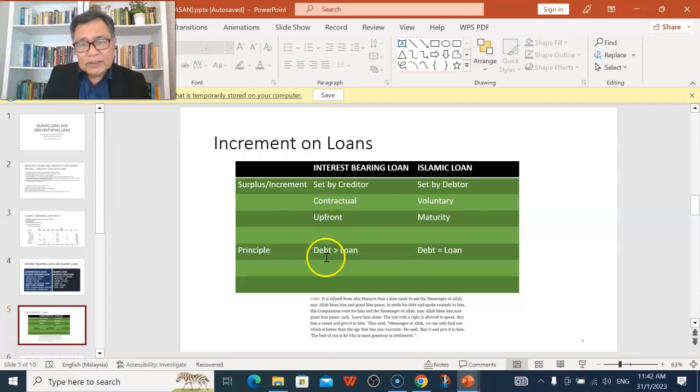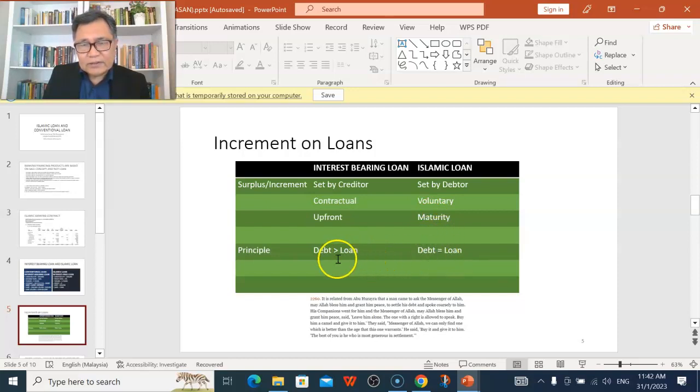And therefore, in the contract of Islamic loan, we will be certain to know that the amount of debt, what you owe your lending friend, is what the loan is. So the debt will always be equal to the loan, and the increment will not be dictated or disclosed in the contract of Qard Hasan.